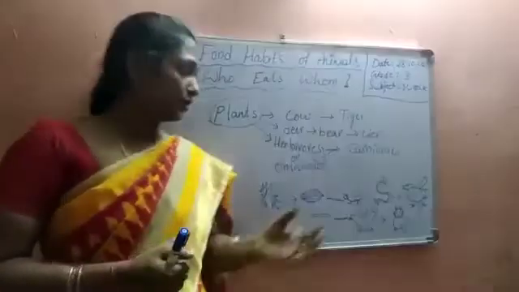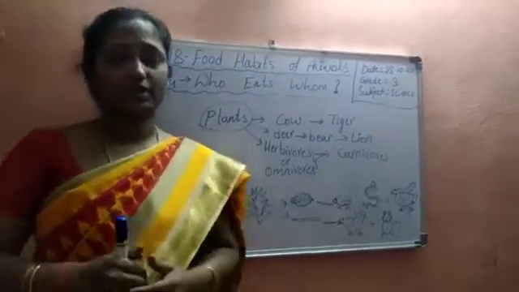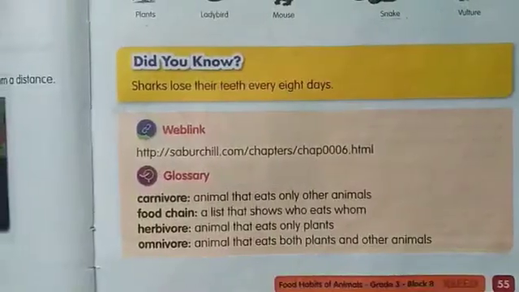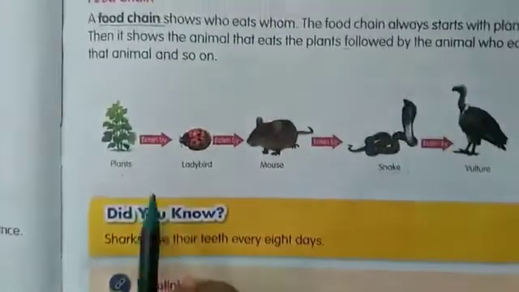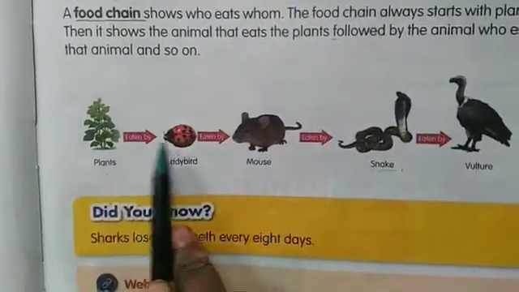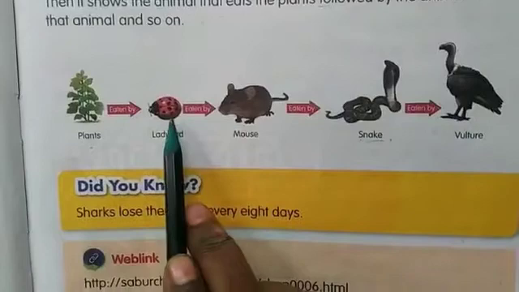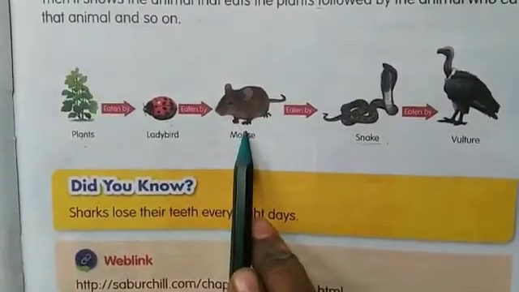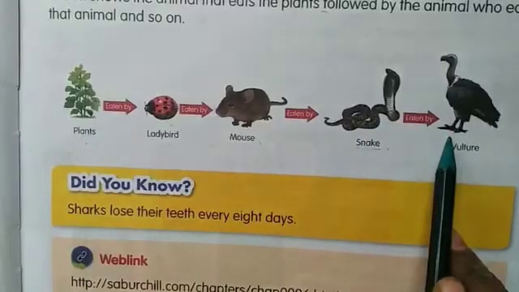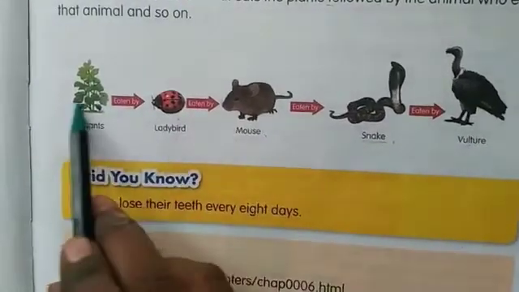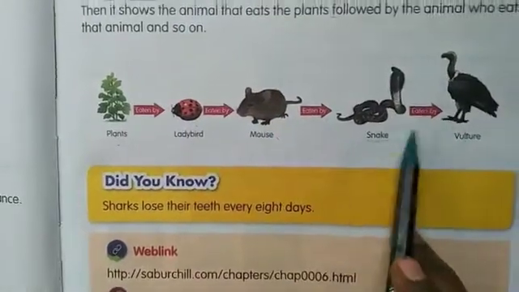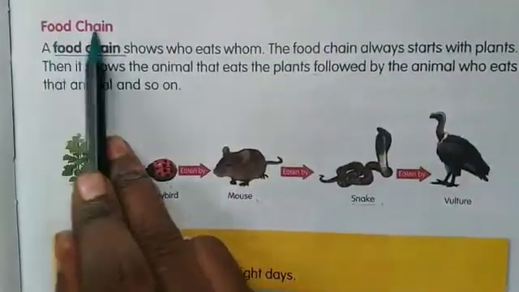So here you can learn the food chain in a reader. Now open your readers, children. Open your reader, page number 55. You can see here the food chain. Plants are eaten by ladybird insect, then insects are eaten by mouse, and the mouse is eaten by snake, and snakes are eaten by vultures. So in this way a chain will continue for their food. So that is nothing but a food chain.